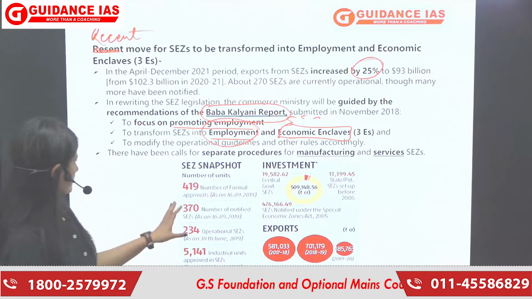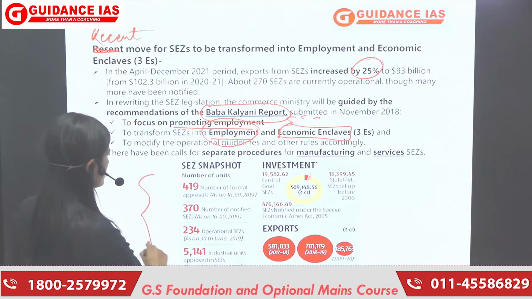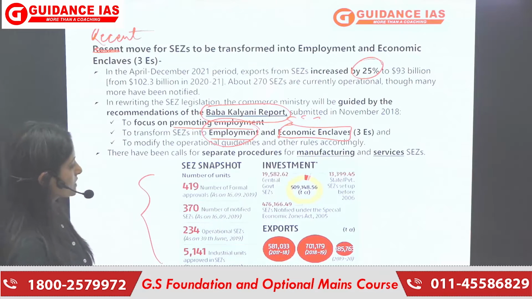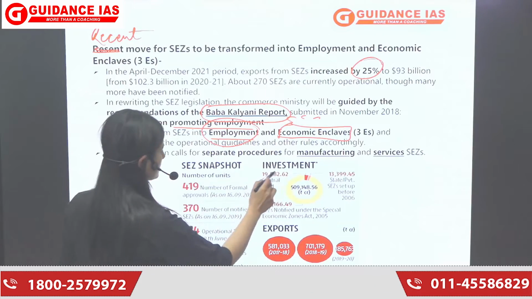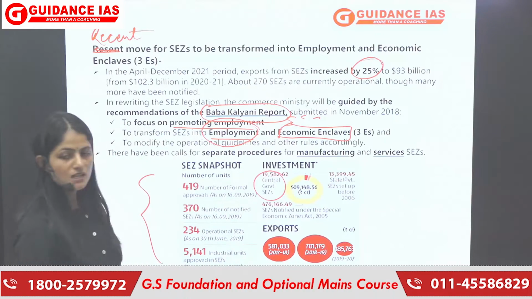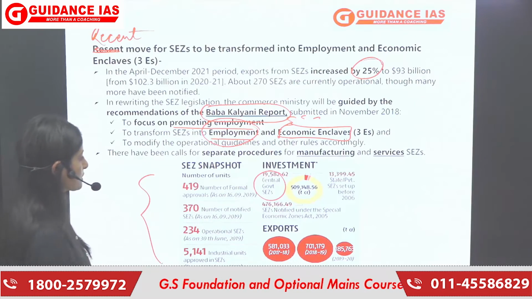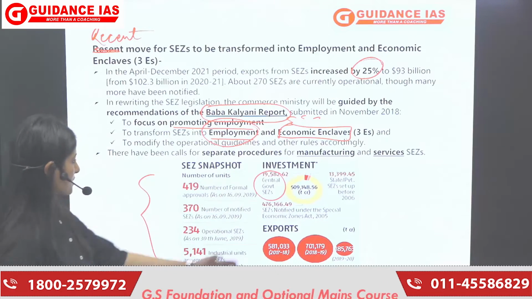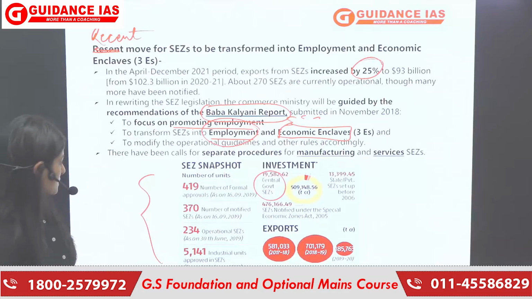Okay. And this graph shows the distribution of the investment between the central government, SEZs, and the state government. This is the central government investment, and on that side, state government investment is present.